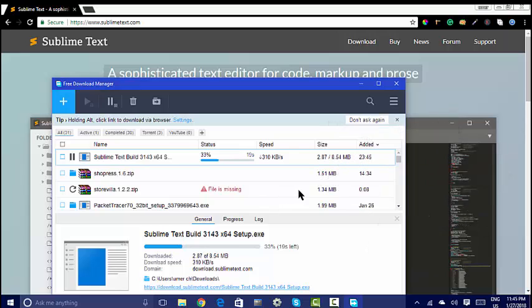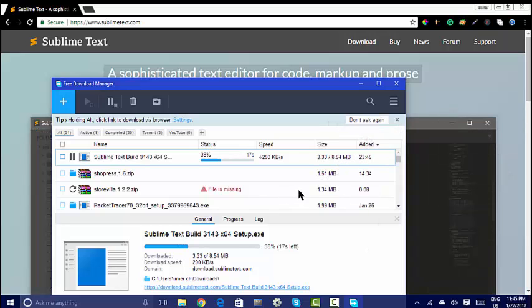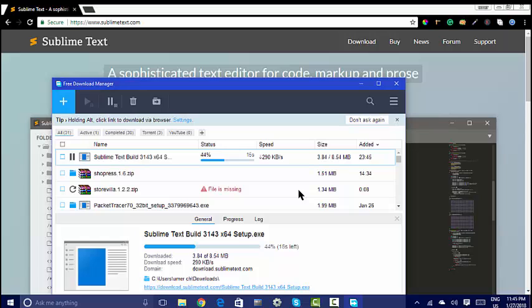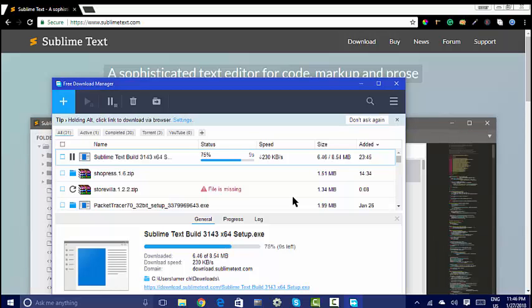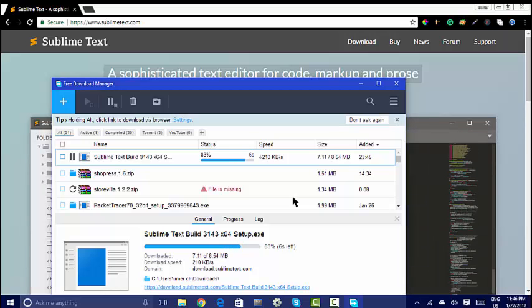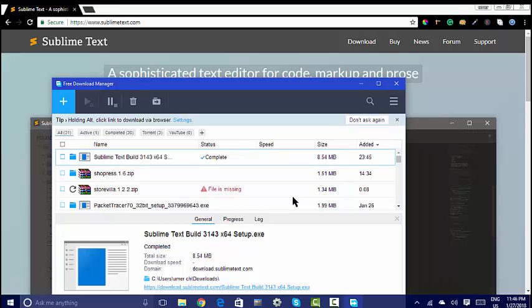Guys, there are a lot of features and other usage of Sublime Text Editor, which I will discuss in my next video, like package, install package, emit option, plugins and different features of Sublime Text Editor, which I will discuss in my next video. In this video I will present to you the simple demo of Sublime Text Editor, download, installation process and simple usage.